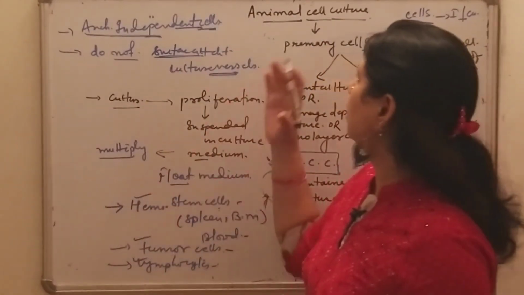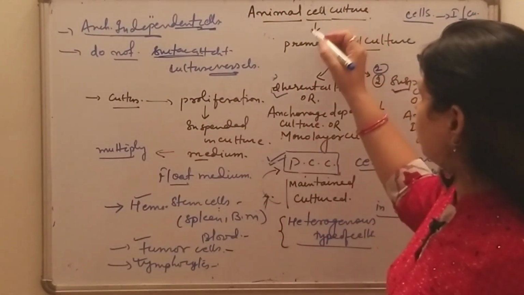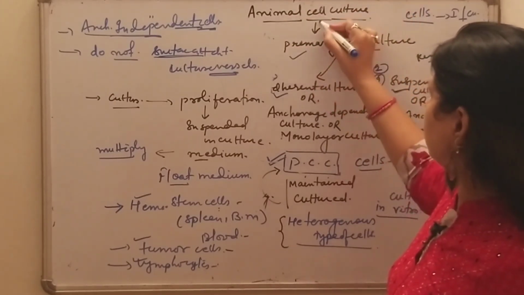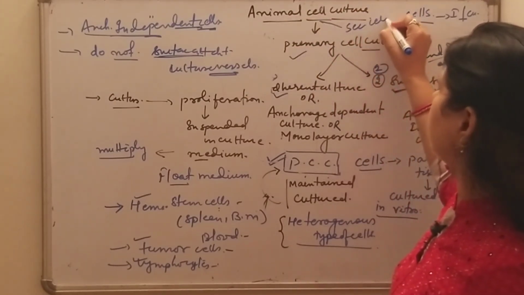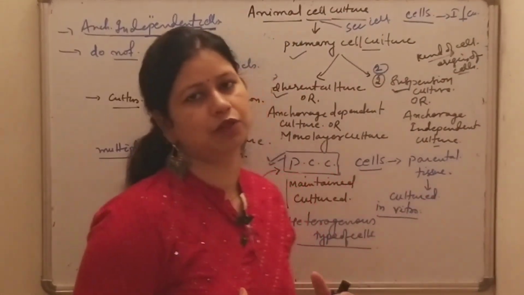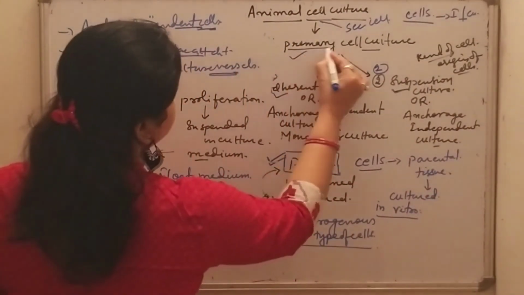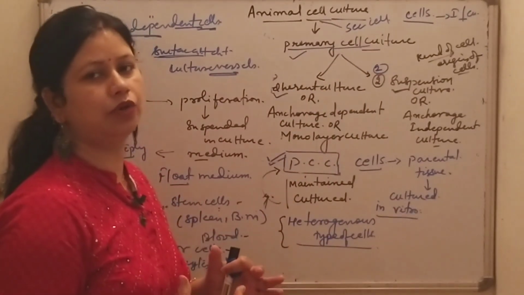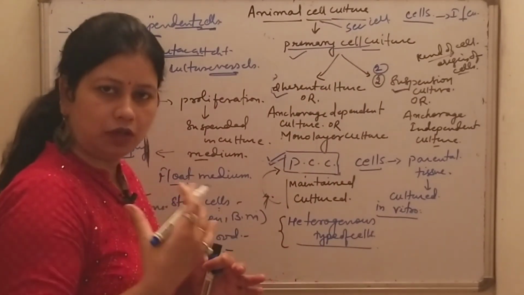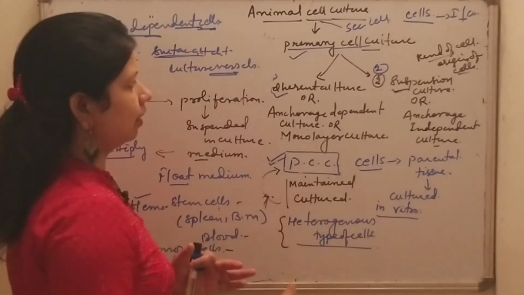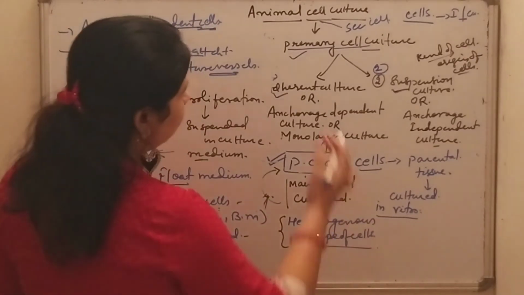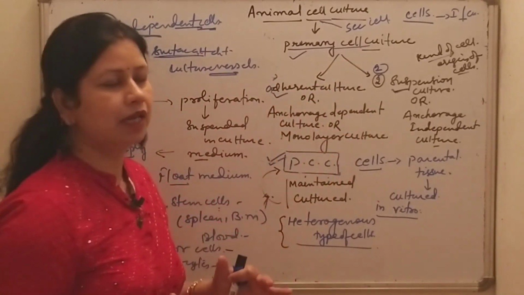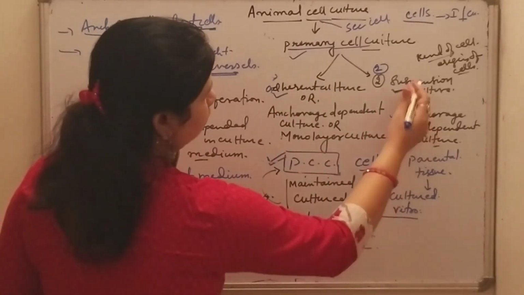So this is all about the animal cell culture types. Animal cell culture is of two types, primary cell culture and secondary cell culture. And I have explained today about the primary cell culture, which, depending upon the origin and kind of cells, is divided into two types, that is adherent culture or anchorage dependent culture, as well as anchorage independent or suspension culture.